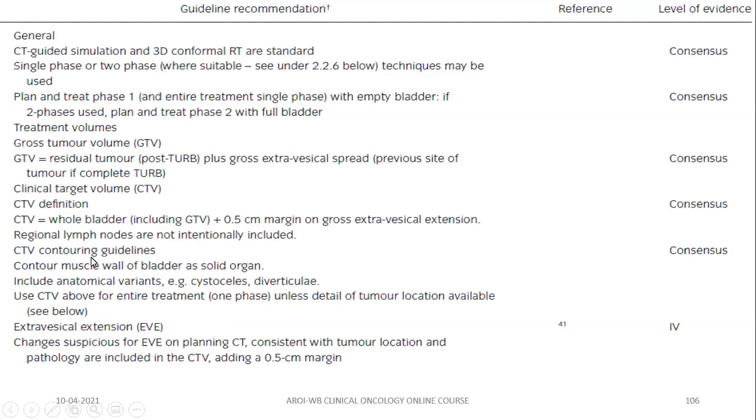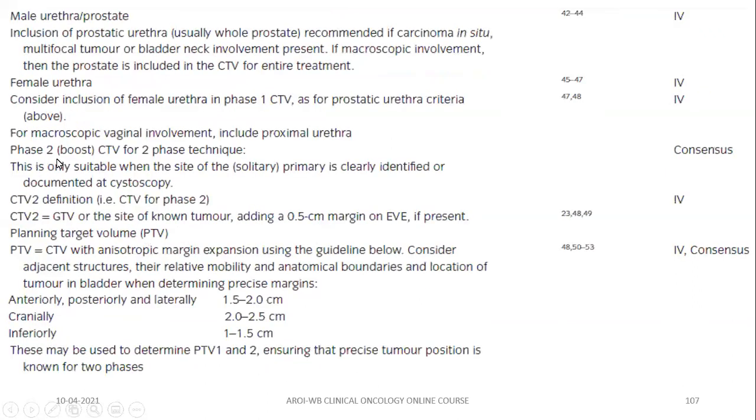For CTV contouring guideline, contour the muscle wall of the bladder as a solid organ and include the anatomical variants, that is cystocele and diverticula. Use CTV above the entire treatment for one phase unless details of tumor location are available. For extravesical extension, if there are changes suspicious for extravesical extension on planning CT, give an additional 0.5 centimeter CTV margin. So when should you include the prostatic urethra? That means you have to include the whole of the prostate, because the prostatic urethra is present in the prostate.